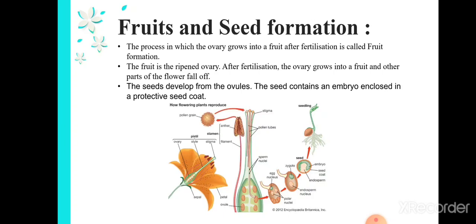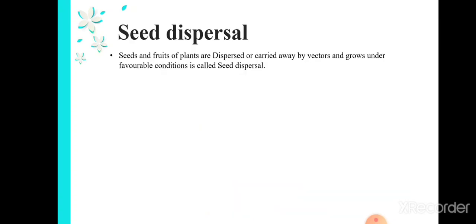So see, this is the fruit formation diagram. At the top of the ovary you can see small yellow round structures. They are the pollen grains.